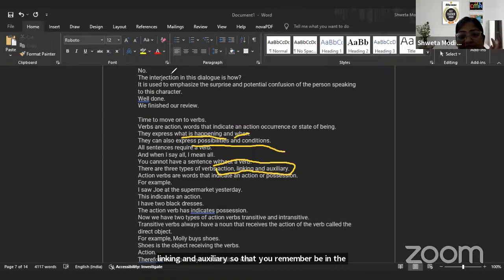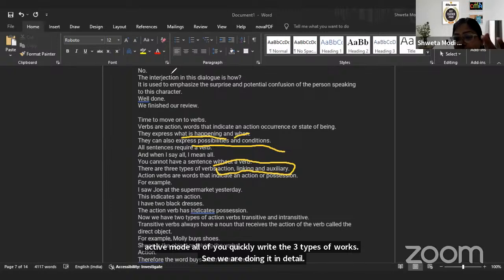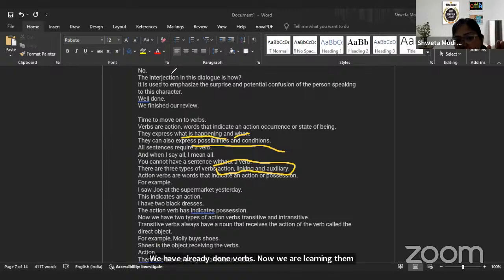We are doing it in detail. We have already done verbs. Now we are learning what the three types are. So yes, action, linking, and auxiliary.